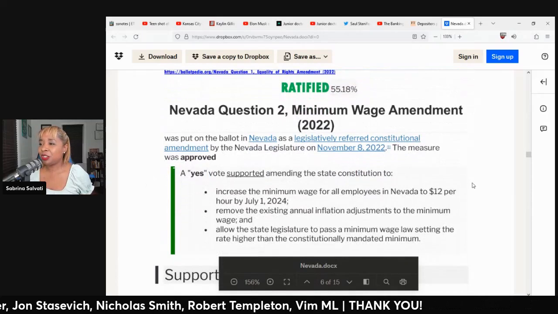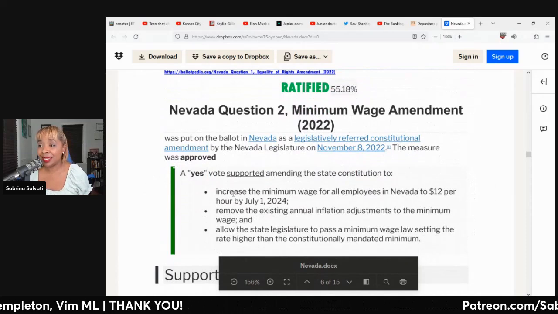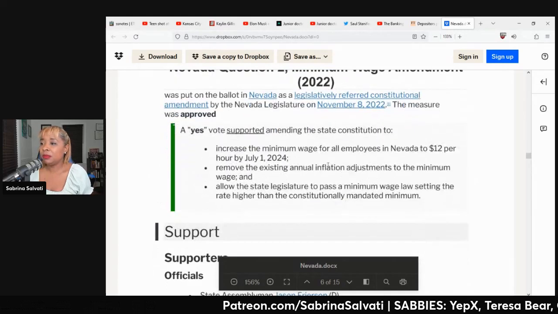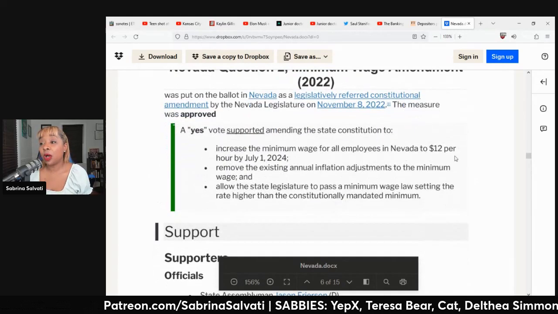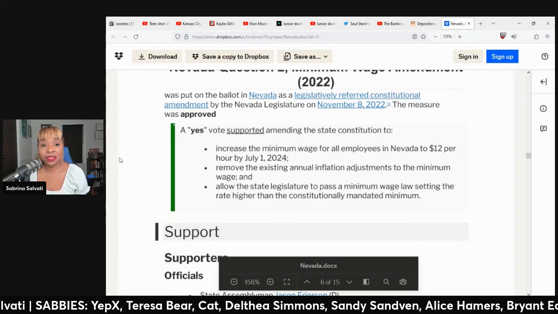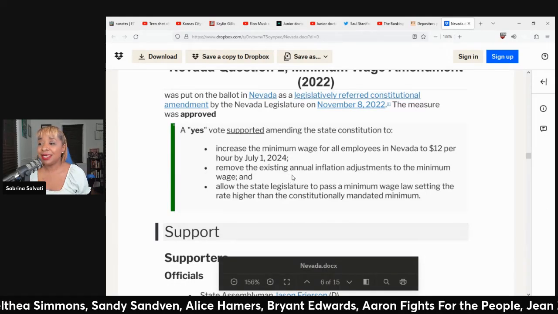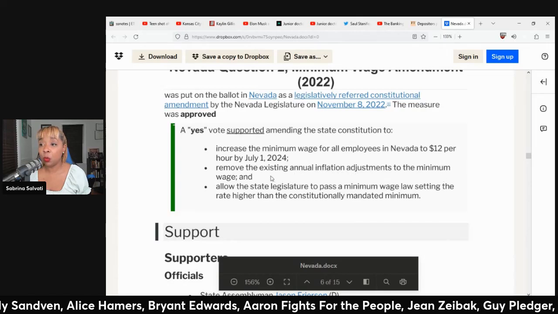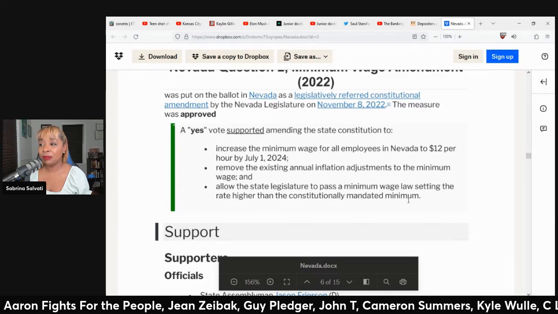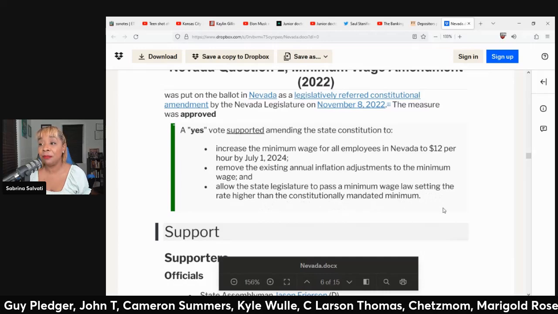And the other ballot measure is Nevada Question 2, and that is the minimum wage amendment. A yes vote supported amending the state constitution to increase the minimum wage for all employees in Nevada to $12 per hour by July 1st, 2024. So not even the $15 an hour, but 12, you guys. Sorry. Remove the existing annual inflation adjustments to the minimum wage and allow the state legislature to pass a minimum wage law setting the rate higher than the constitutionally mandated minimum.